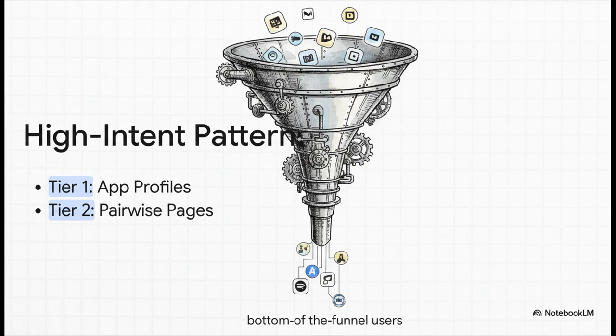So how did they actually capture all this intent? They used 2 main types of pages. Tier 1 pages are pretty straightforward. They're a bit broader, targeting searches like Slack Zapier. But Tier 2? That's the real secret sauce. These are the pages for specific pairs, the ones that target users searching for Typeform to Folk CRM. These folks know exactly what they want. They're at the very bottom of the funnel, totally ready to convert.